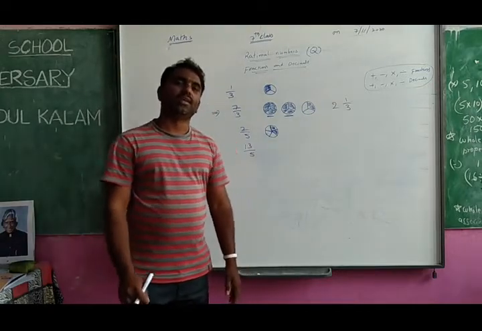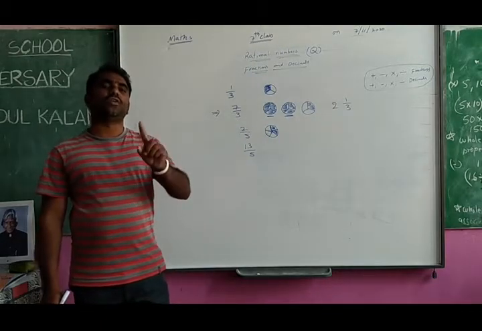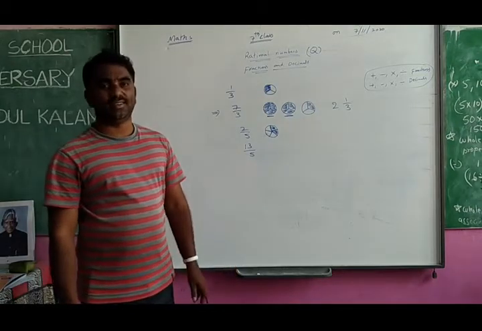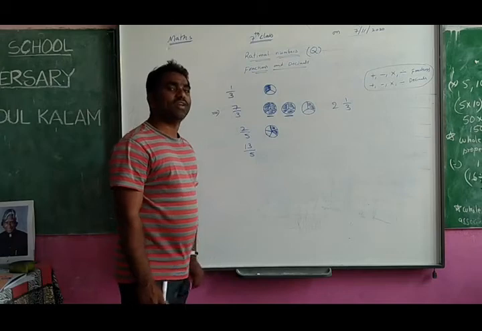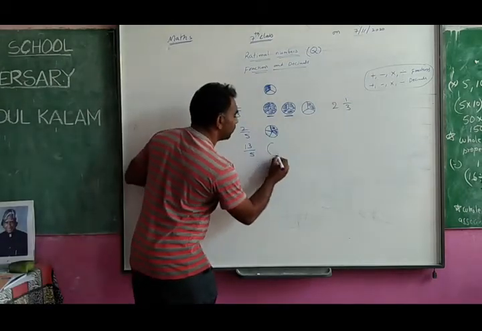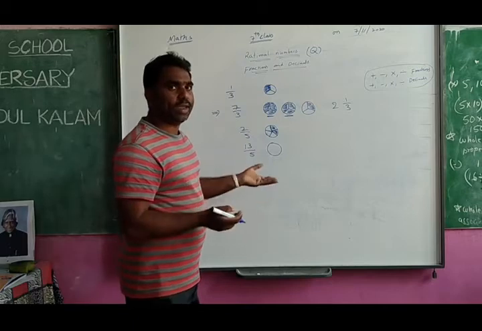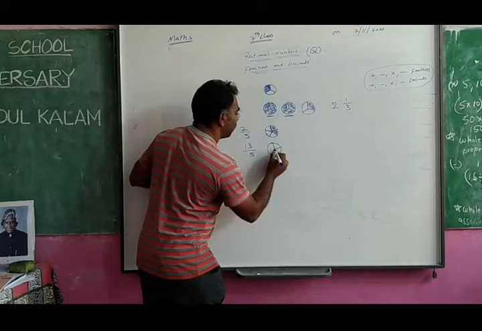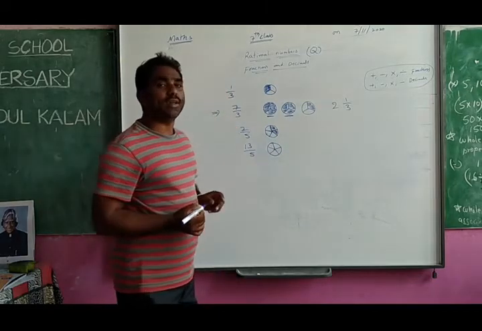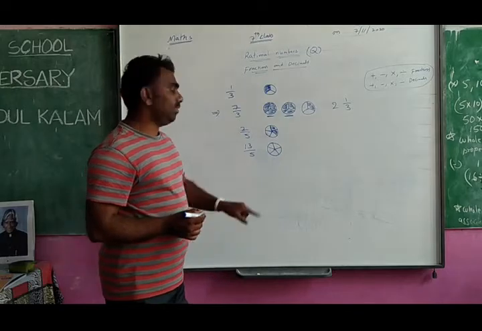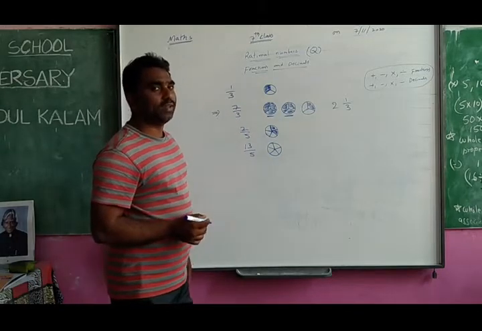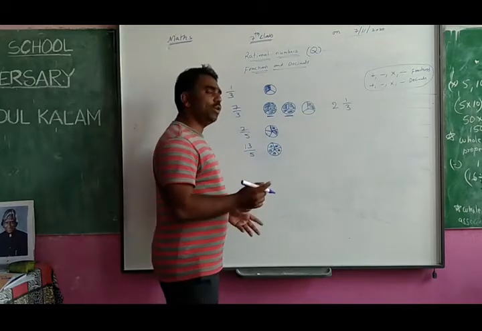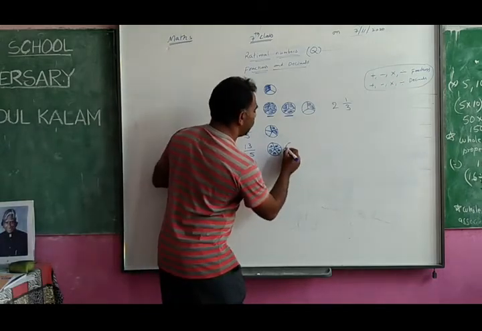So what does it mean? 13 pieces of 5 size. First of all, you have to make 5 size, because I want 5 size pieces. So create the 5 size pieces. So I have created the 5 size pieces. Is one object enough to get the 13 pieces? No. In this I got only 5 pieces. So what should I do? One more apple I have to take. So I have taken one more apple.